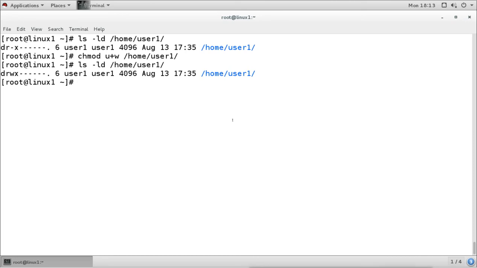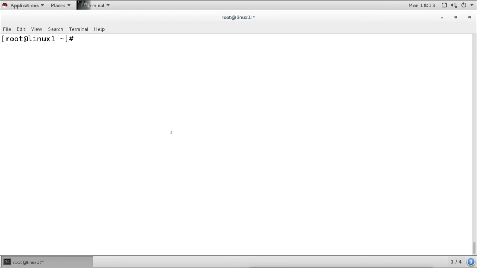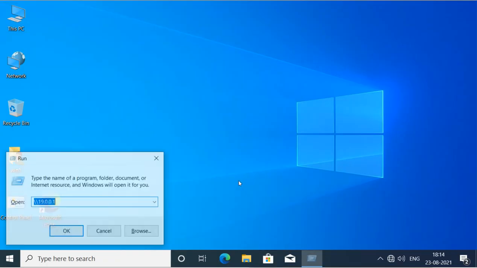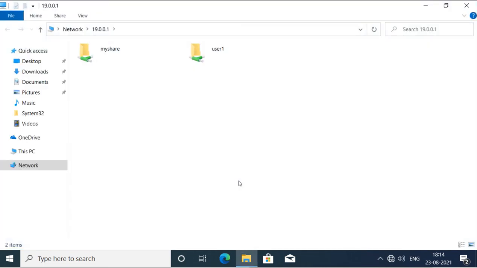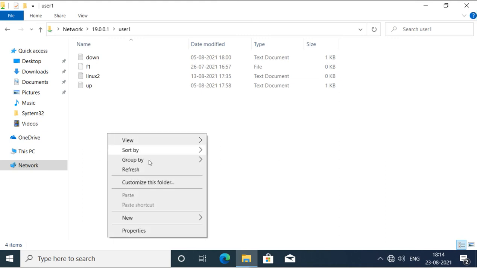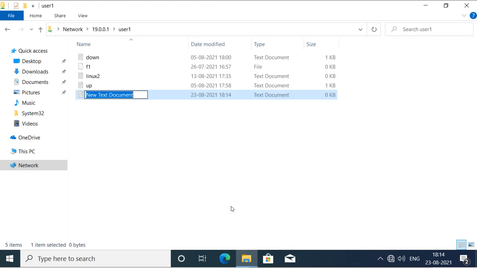Now all set. We'll go back to the client Windows 10 machine and see whether the user is able to create or not. I will try to access it again. Remember, when I try to access it again, it is not asking me for a username or password. Why? Because Windows caches the username and password for ease of access. It will remain until I log out. You can see it is giving me access as user 1, because user 1's username and password are already cached. So when I go to the home directory, it can create a file here, because previously it did not have the permission.